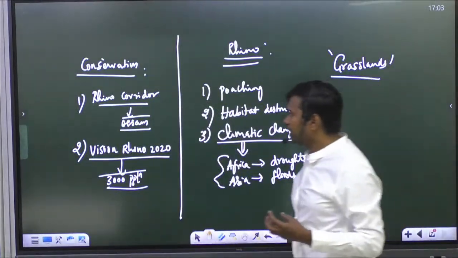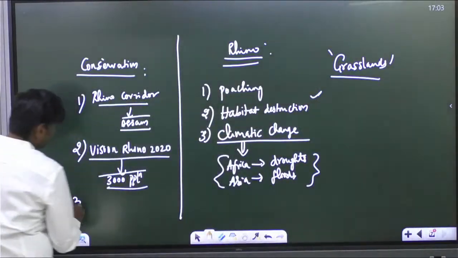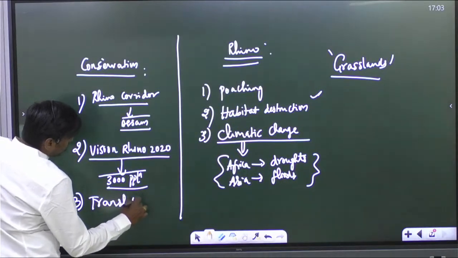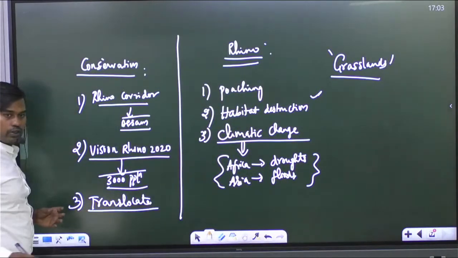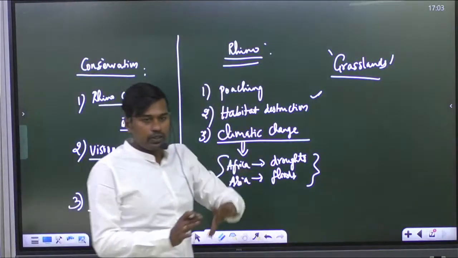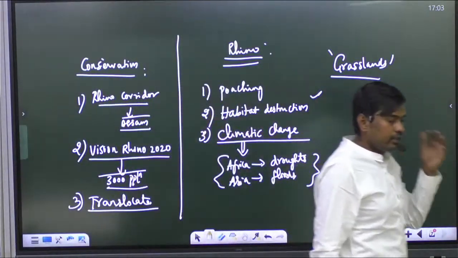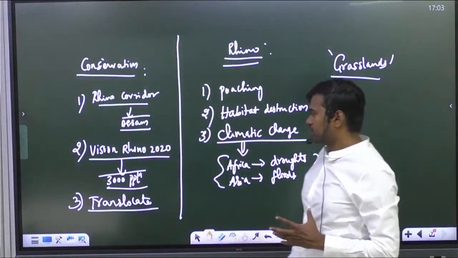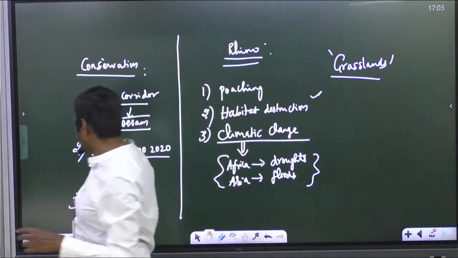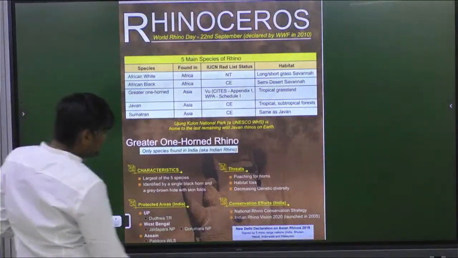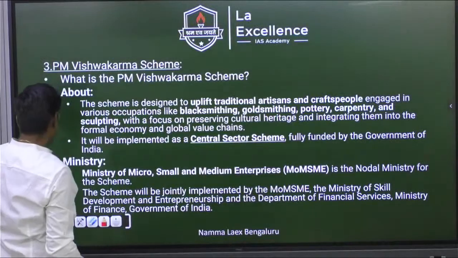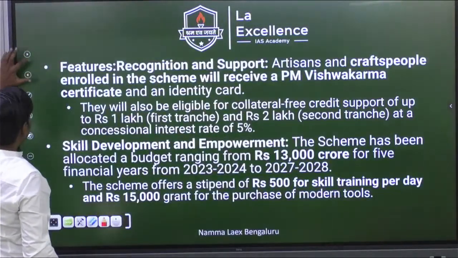And sometimes we are also trying to translocate the rhinos from one region to another region, so that their population will expand, reintroduced in other areas of the country. So we are trying to do this. Along with that, we have also created one more thing, write it, that is the National Rhino Conservation Strategy. National Rhino Conservation Strategy.